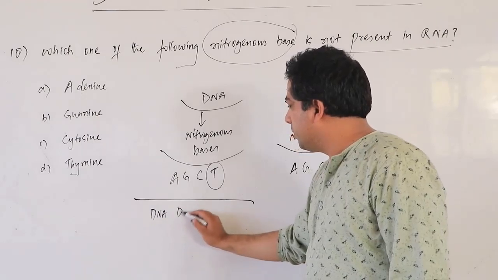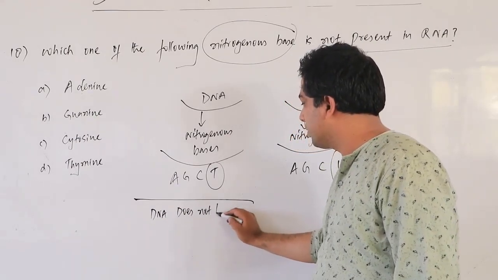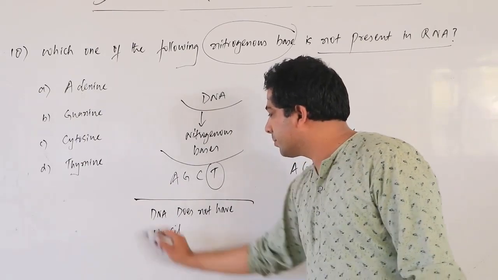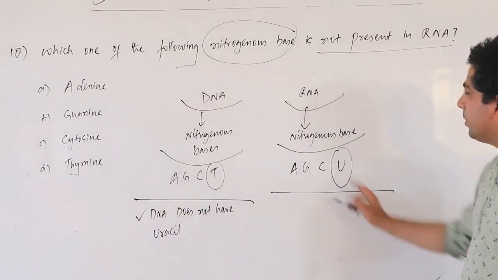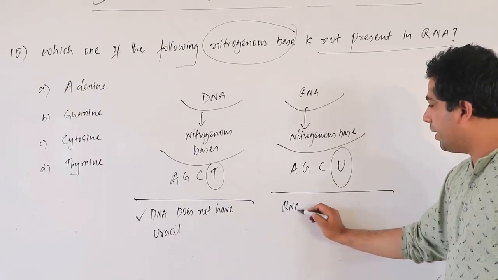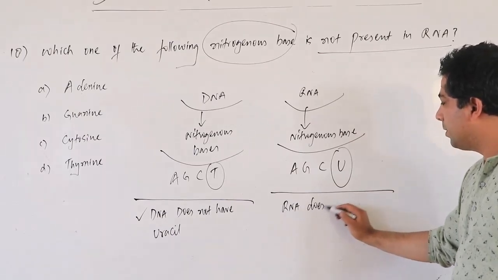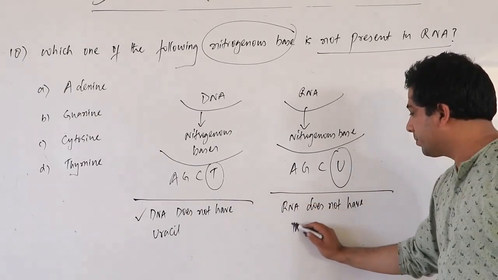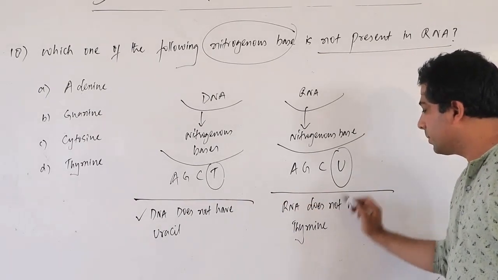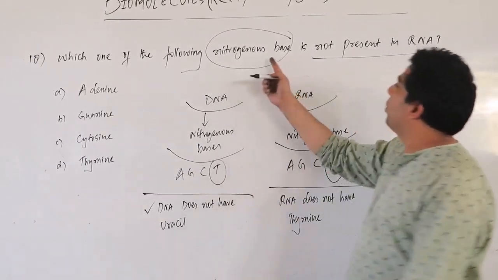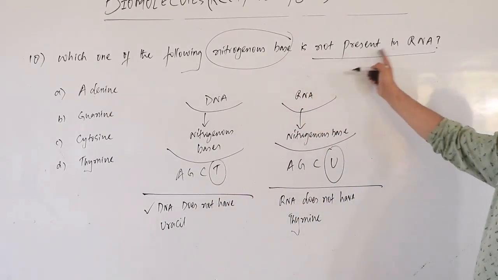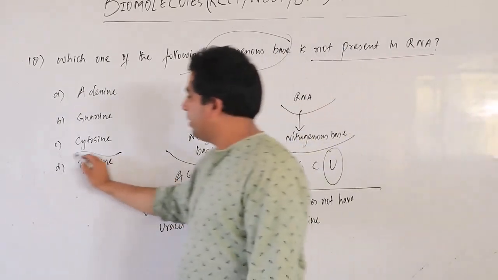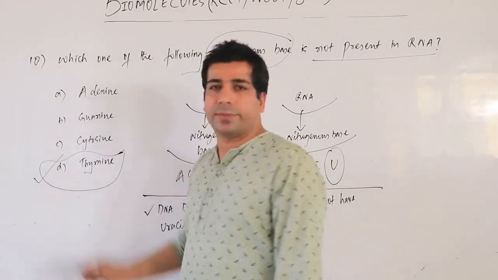DNA does not have uracil. In the same way, RNA does not have thymine. Correct? So which of the following nitrogenous bases is not present in RNA? RNA does not have thymine. That means thymine is the answer.